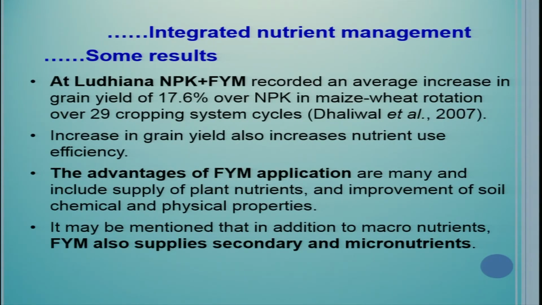At Ludhiana, NPK plus FYM recorded an average increase in grain yield of 17.6% over NPK in maize-wheat rotation over 29 cropping cycles. Means it is almost a sustainable system. You can use NPK plus FYM, the best treatment. Increase in grain yield also increases nutrient use efficiency.